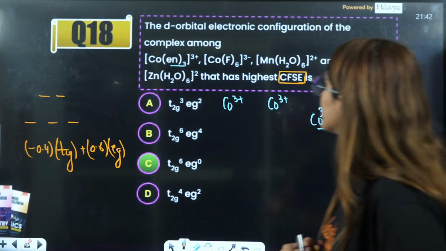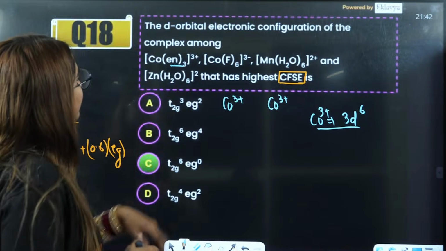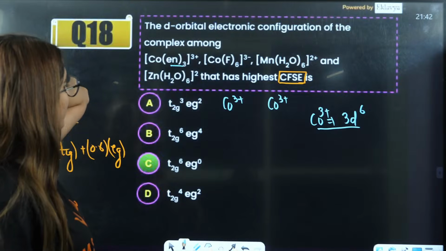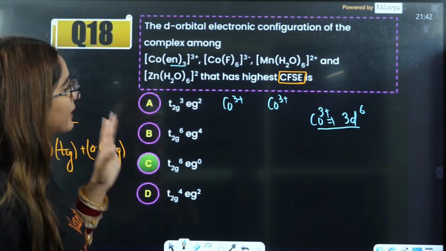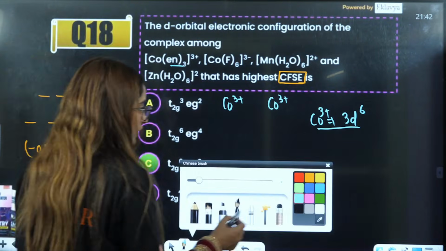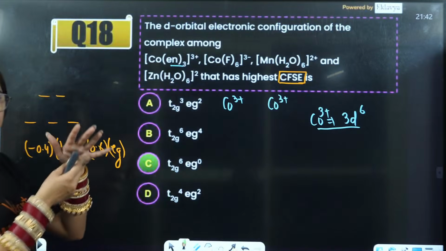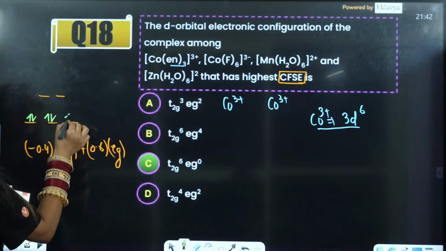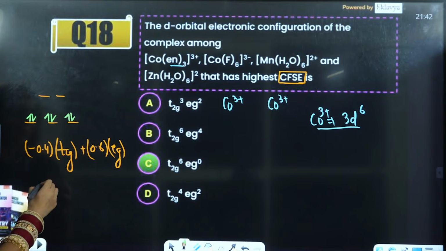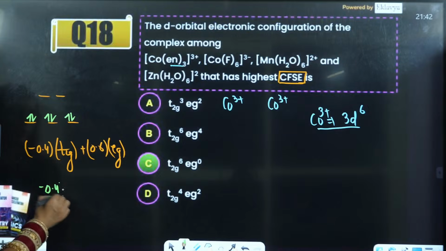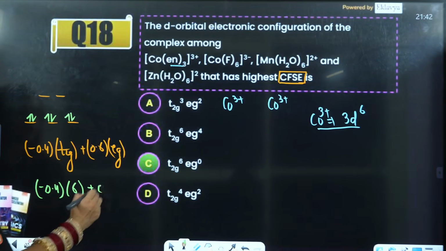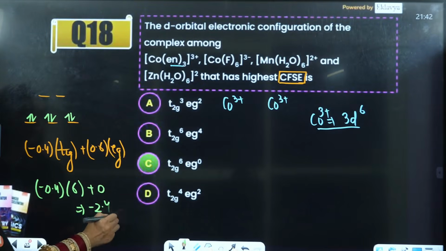En is a strong field ligand, and the other is a weak field ligand. If you have 3d6 here in a strong field ligand, there will be pairing of electrons, so it will be 1, 2, 3, 4, 5, 6 in t2g. So you will have minus 0.4 into 6, and here you will have 0 electrons in eg. So that will be minus 2.4.